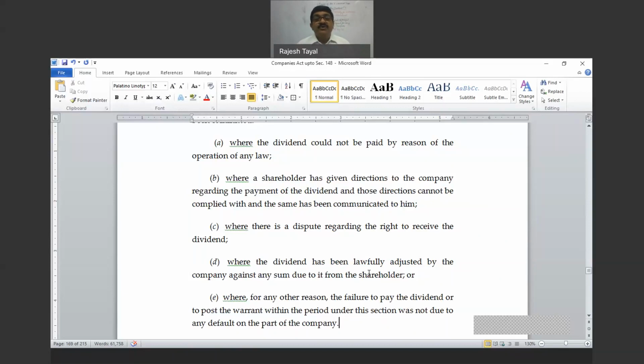Shareholders did not receive it. The company was continuously getting information from the bank that no dividend is being claimed and no debit is coming. What is happening? We said that maybe somewhere those are stuck up in the post. We are not responsible. Later on, we discovered that it was not posted. So number E fits into that.